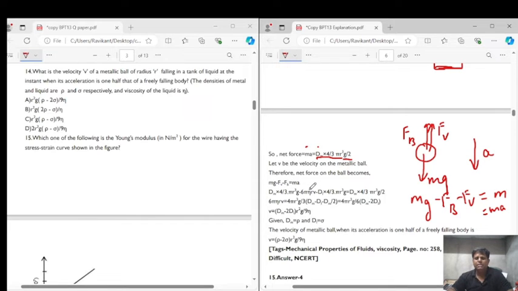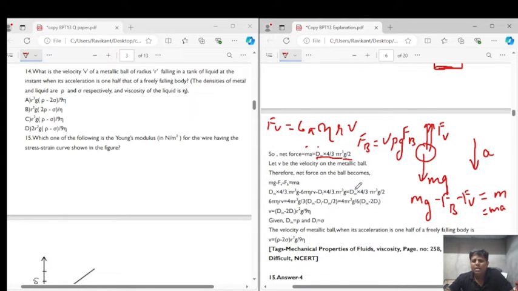g, minus viscous force, which is given by Stokes law, that is fv is equal to 6 pi eta rv, right? And buoyant force is given as fb is equal to volume of the substance into density of the liquid into g, that is V rho g, right? So V is equal to 4 by 3 pi r cube, density of the liquid is dl